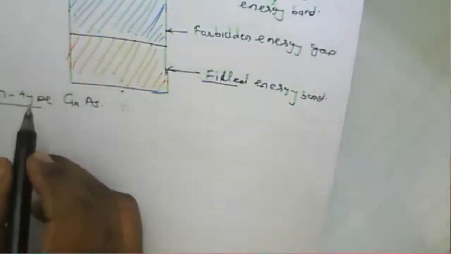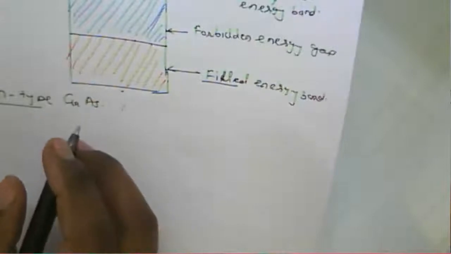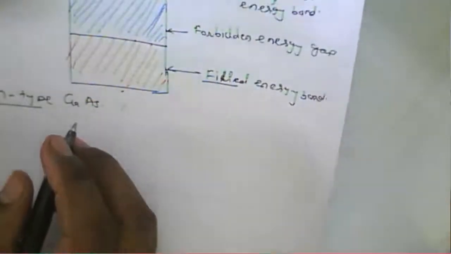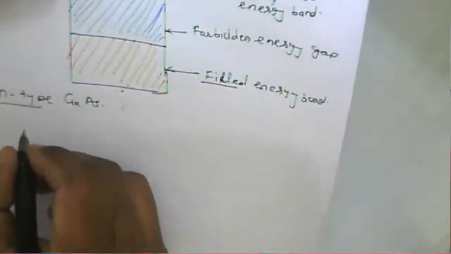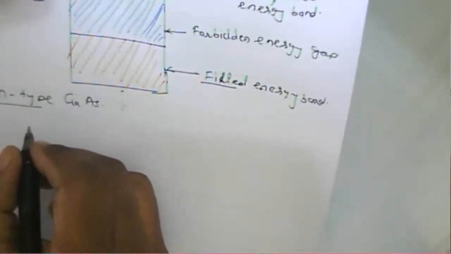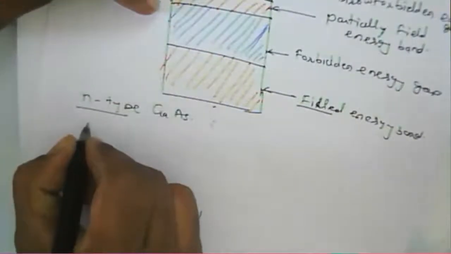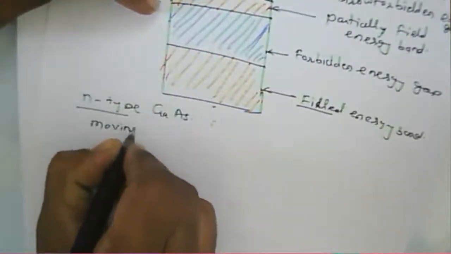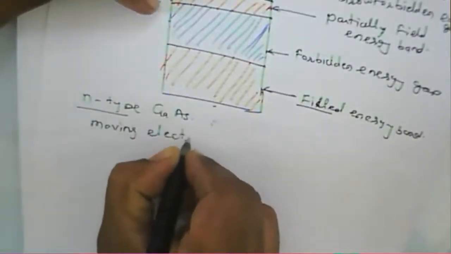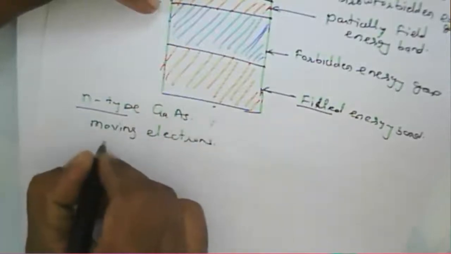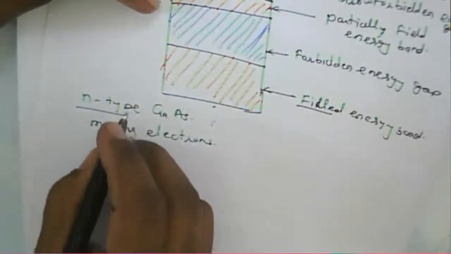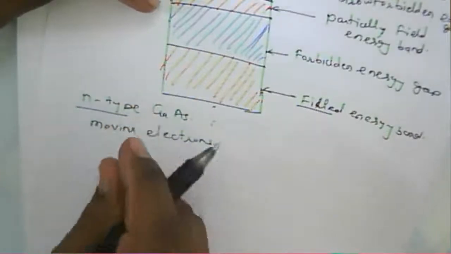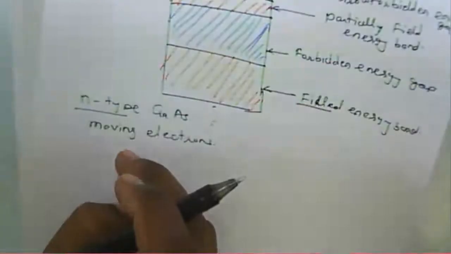Earlier we said this is the cathode. When we apply the bias, this is the positive region, and electrons start moving toward the positive end.